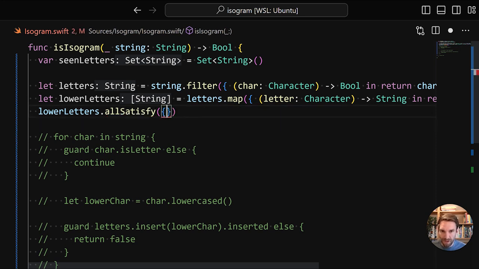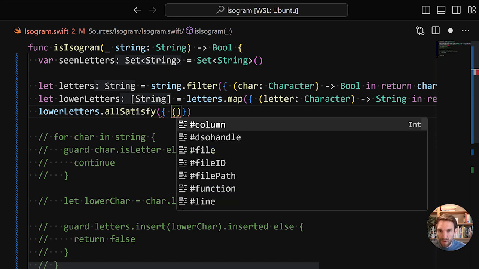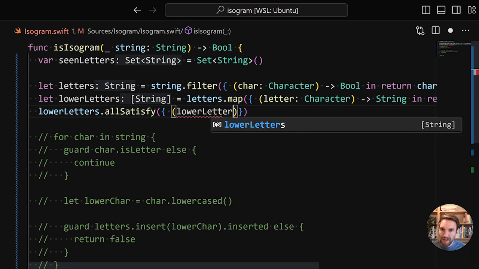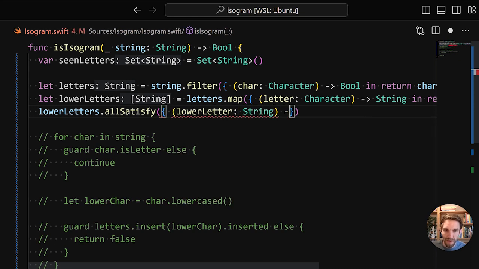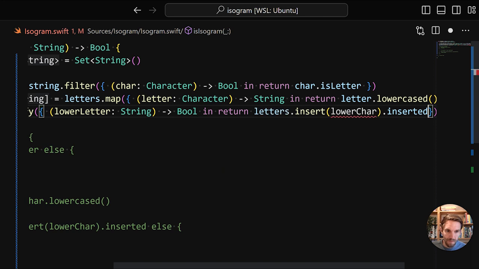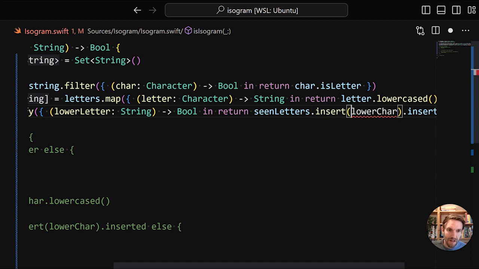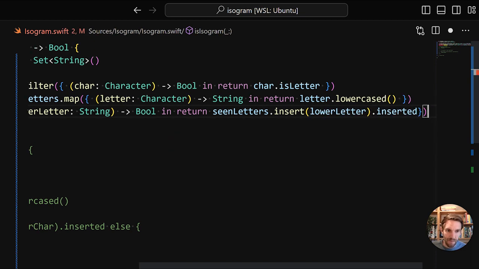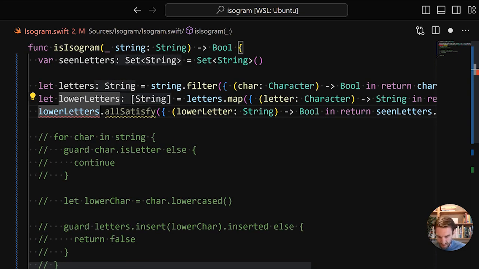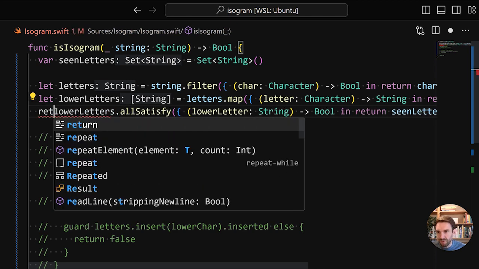So once again, we're going to do lowerLetter of type String, returns a Boolean, in return. And then this must not be letters because we renamed it to seenLetters. And this is lowerLetter. Okay, so this is a Boolean value, and we can just directly return that.